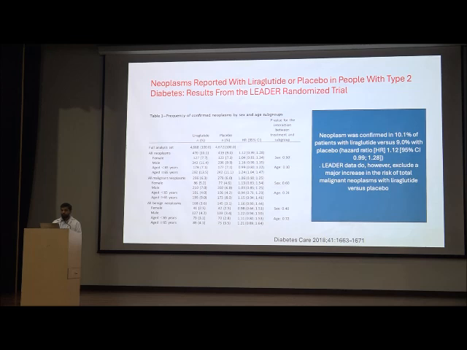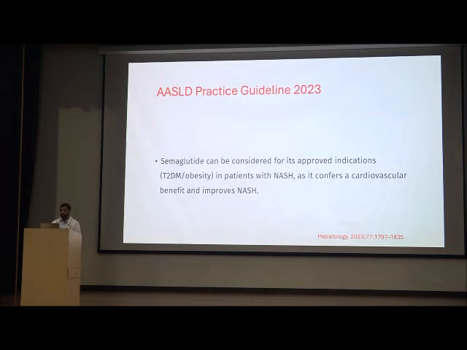Though with liraglutide, as I told earlier, in the LEADER randomized trial, they showed there is a 10% increase in the risk of developing de novo malignancy. It was more of colon cancer, gallbladder cancer and pancreatic cancer in this study.